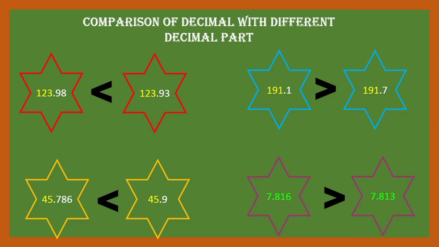And in the second example, 7.816 is greater than 7.813. Now let us see about the operations on decimals.